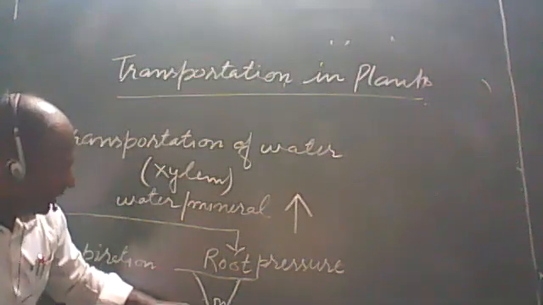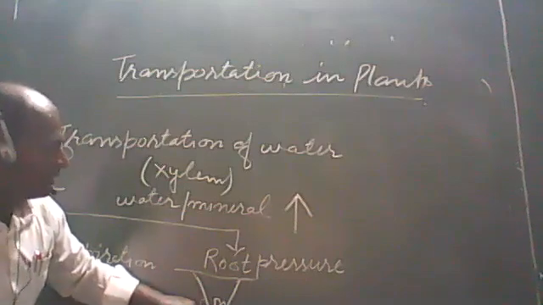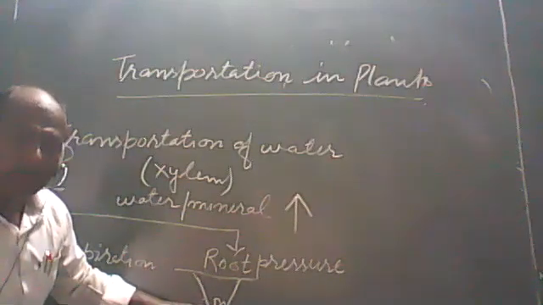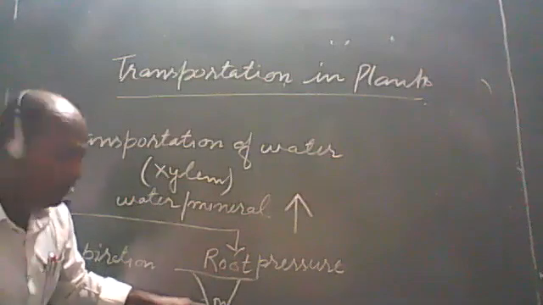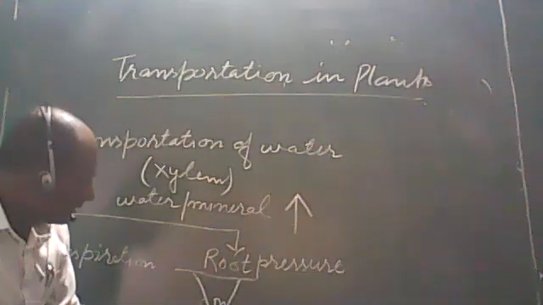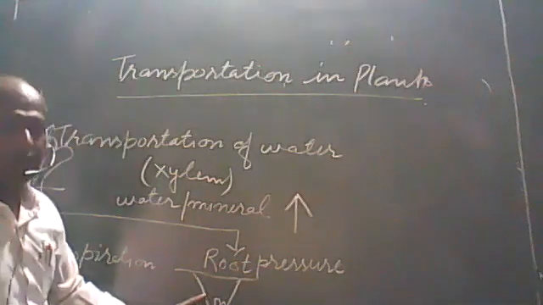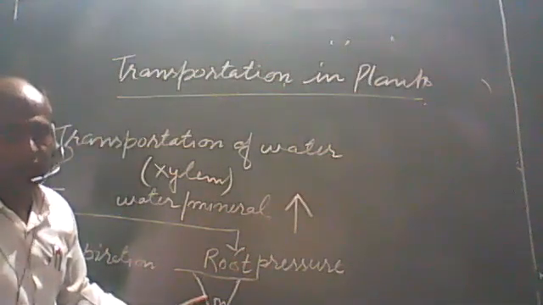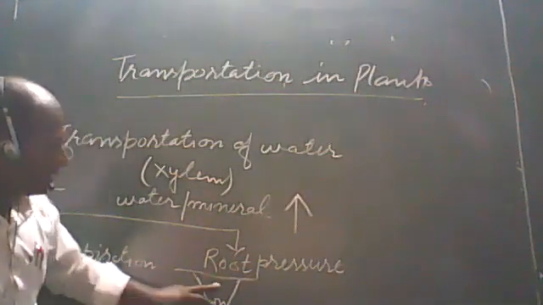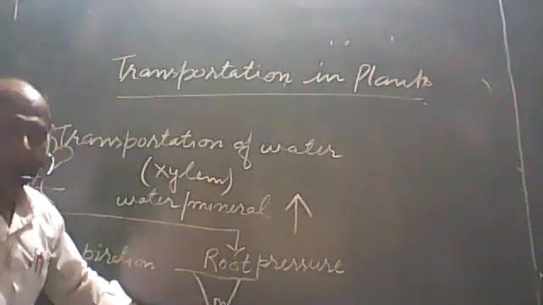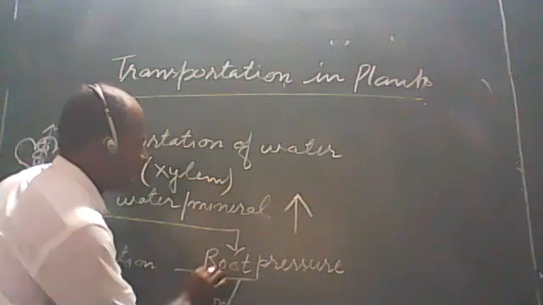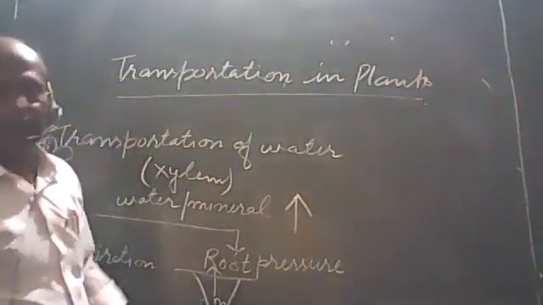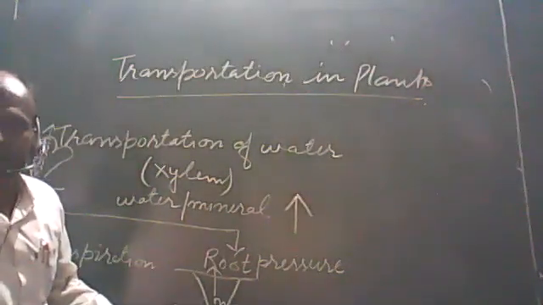Then the amount of mineral in the root is higher. At that time, the concentration of water is low and plants absorb water by the process of osmosis, and then the water and mineral are transported to various parts of plant body according to need. Understood?